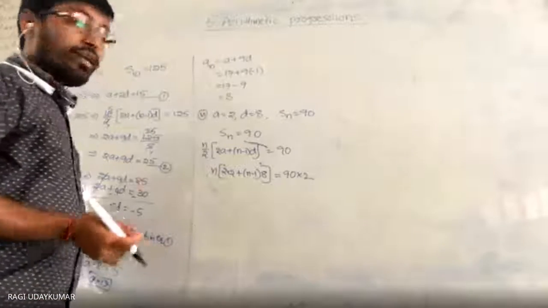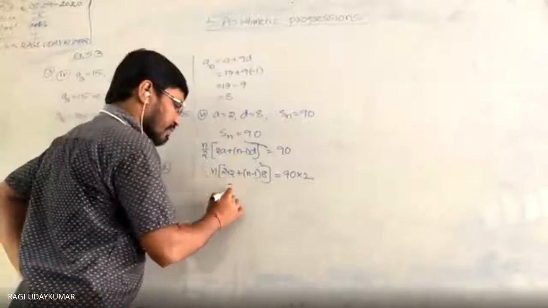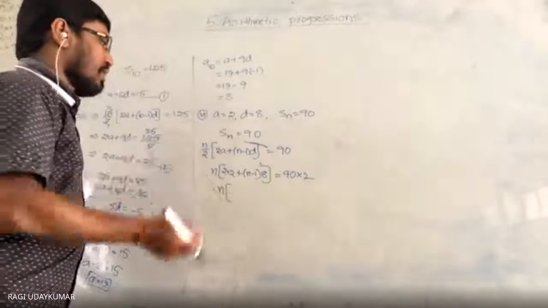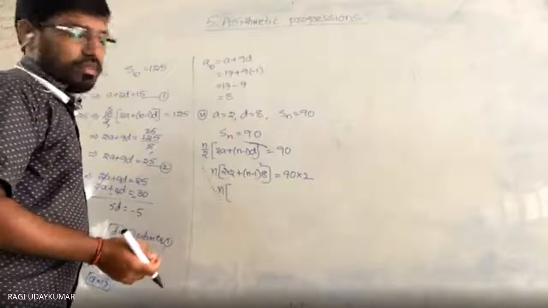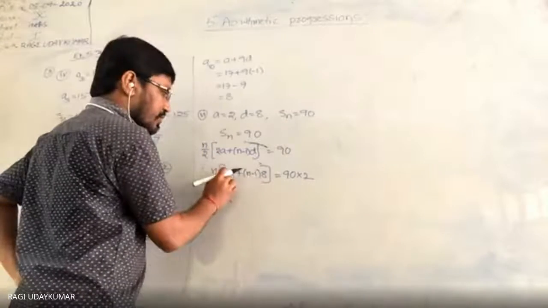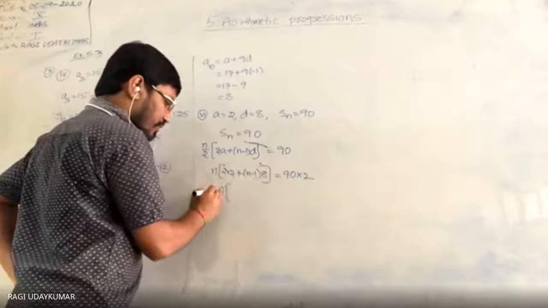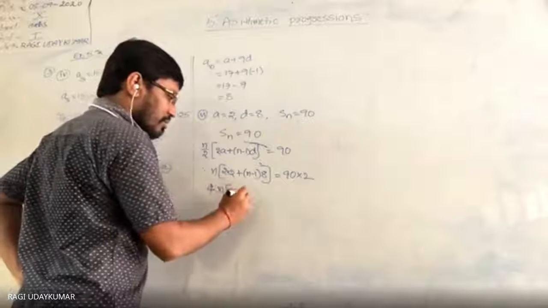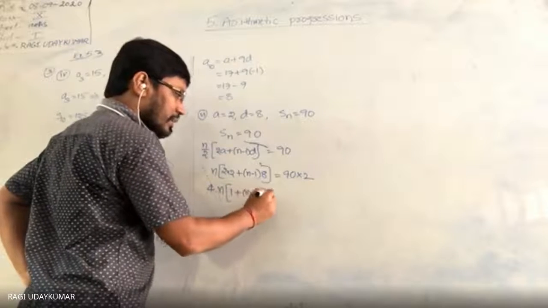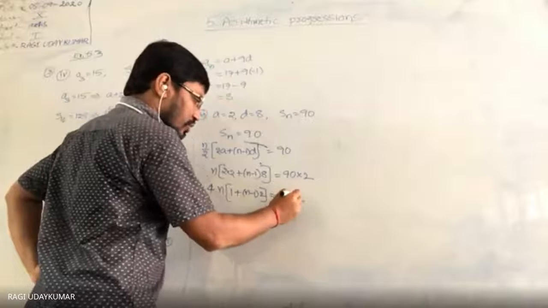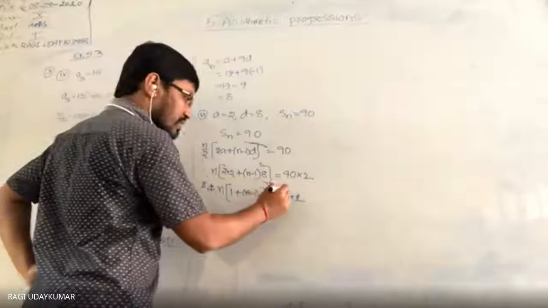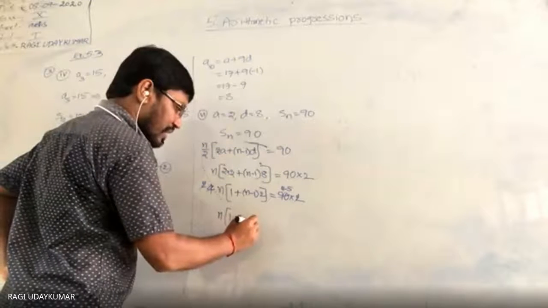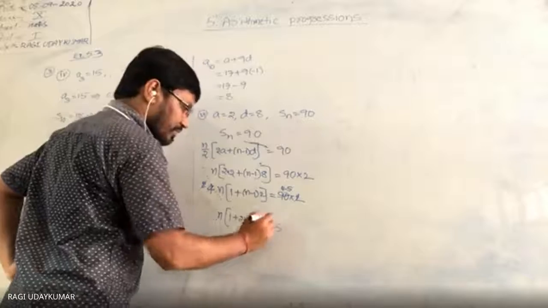Here you are going to get a quadratic equation. If you still want to simplify the problem, from this 4, you can take the common 4, since 4 is here also. If you take the common 4, what do you get? 1 plus (n minus 1) into 2. It becomes a little bit easier like this. So 2 ones are 2, 2 twos are 4, 2 fives are 10, 45. So what are you going to get here? n into (1 plus 2n minus 2) is equal to 45.